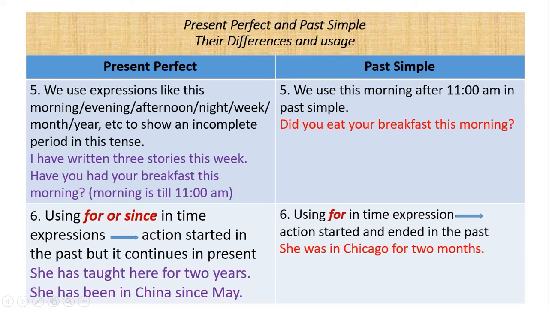Look at the past simple tense here. When we are using for in time expressions, the action started and ended in the past, like she was in Chicago for 2 months. It means that it was in the past. It has no connection at all with the present. It is a complete action. It is over.